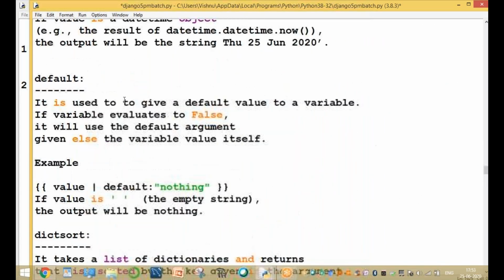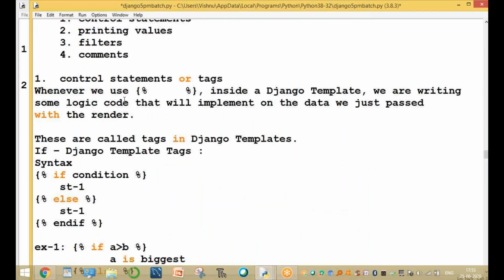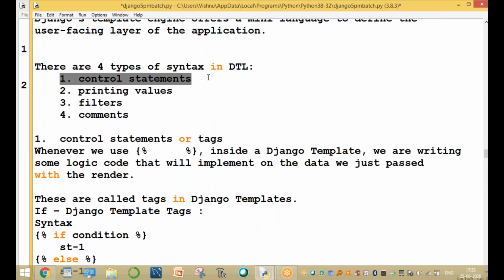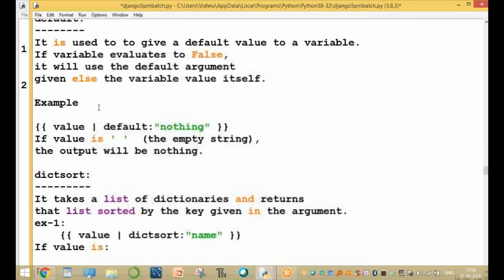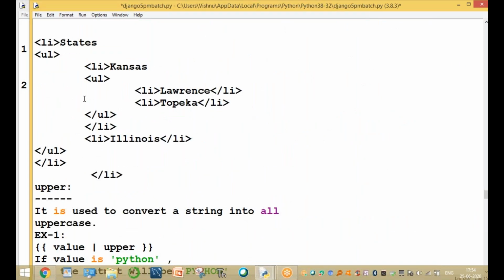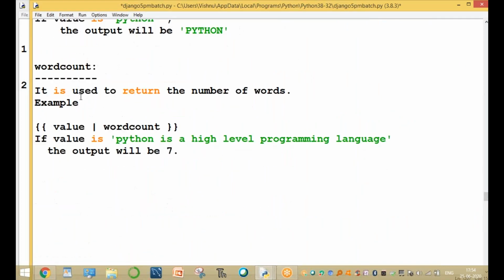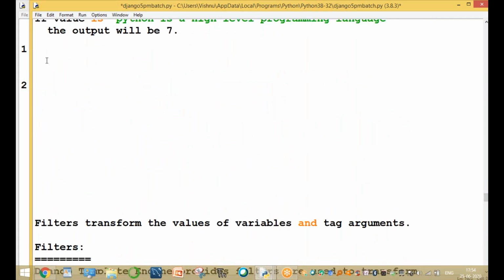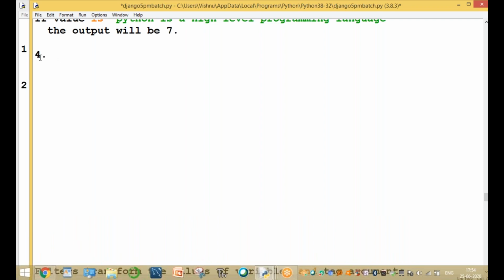Today's topic is the four points in the DTL. One is the control statements, if and for. Another one is printing values, double curly braces, and the filters, almost more than 20 filters. And the comment is the fourth one. The comments are of two types: one is a single line comment, another one is a multi-line comment. Now, what is a comment?